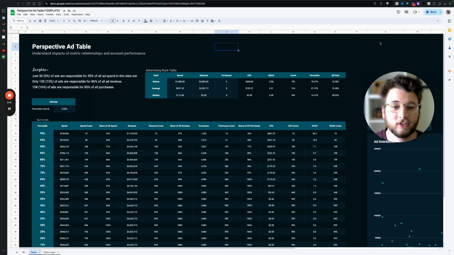Just 15% of our ads are responsible for 86% of all ad revenue. Today, I'm going to walk you through why advertising is a volume game and the number one metric you're not measuring, but is crucially important to figure out your profitability and how well your ads are actually working. This is what real media buyers actually measure. So let's jump into this.